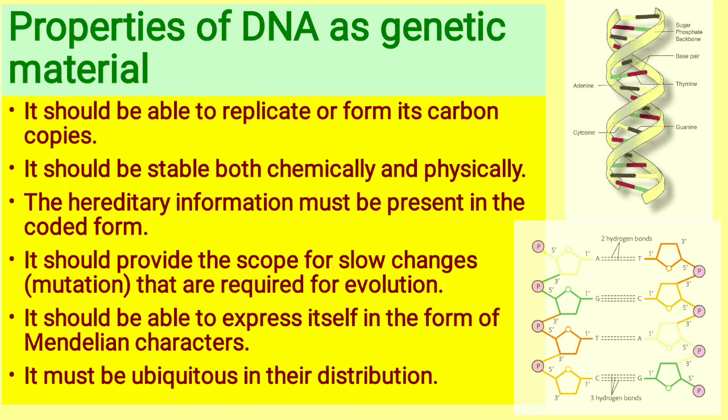One of the mutation types was gene mutation, where the mutation takes place in the structure of the genes or in the DNA material. So the DNA material or the genetic material should have the scope for such kind of slow changes, and those slow changes will help in the process of evolution.